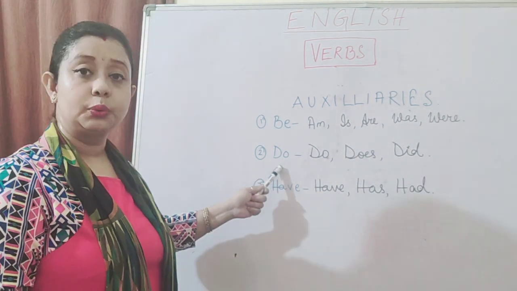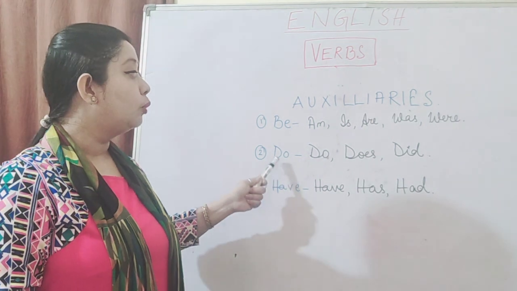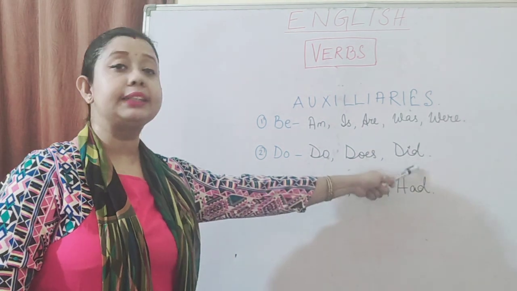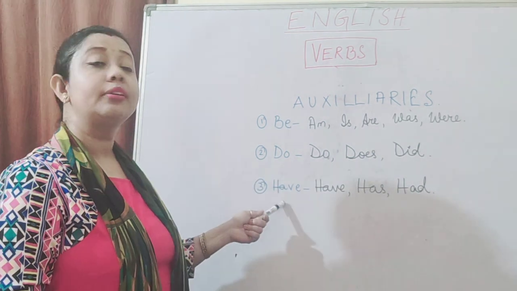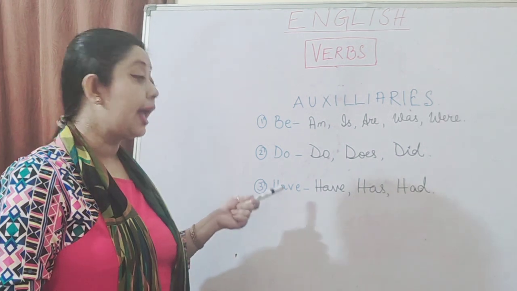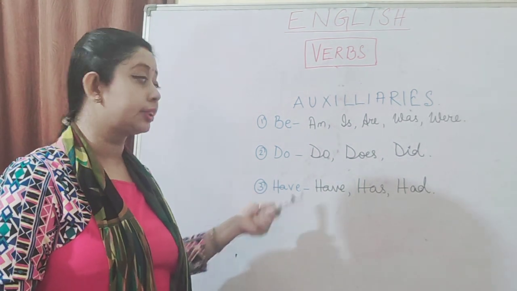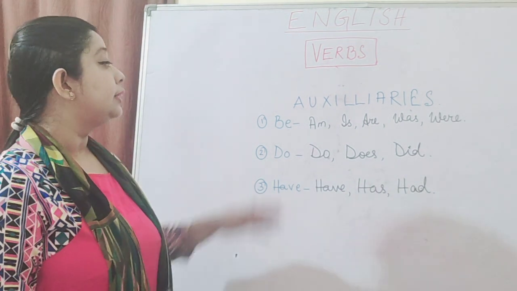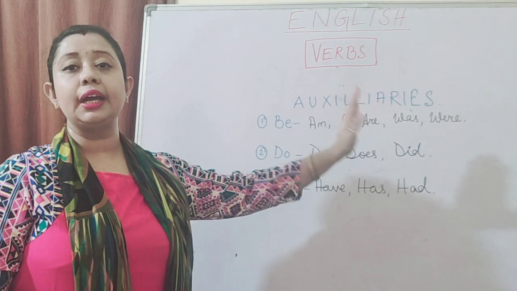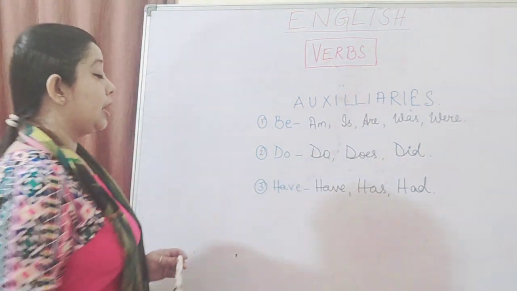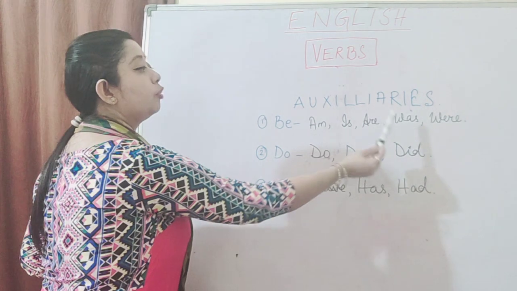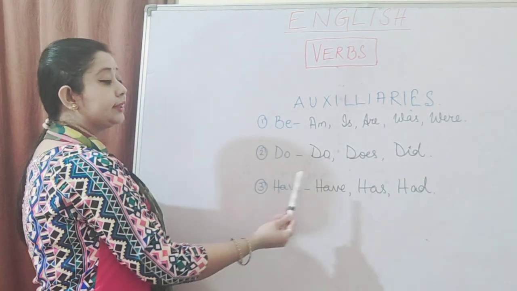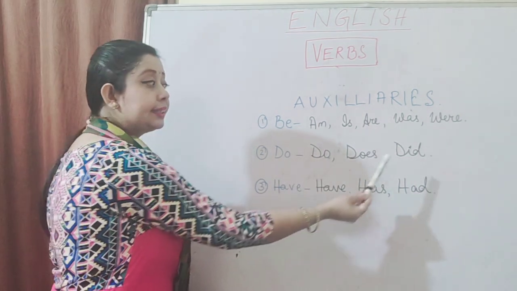Next, do. Do is another auxiliary which has 3 forms. What are they? Do, does, did. And then we have the third auxiliary, have, which again has 3 forms: have, has and had. So these are the main forms of the auxiliary verb. So be is am, is, are, was and were. Do, does, did. And have is used as have, has and had.